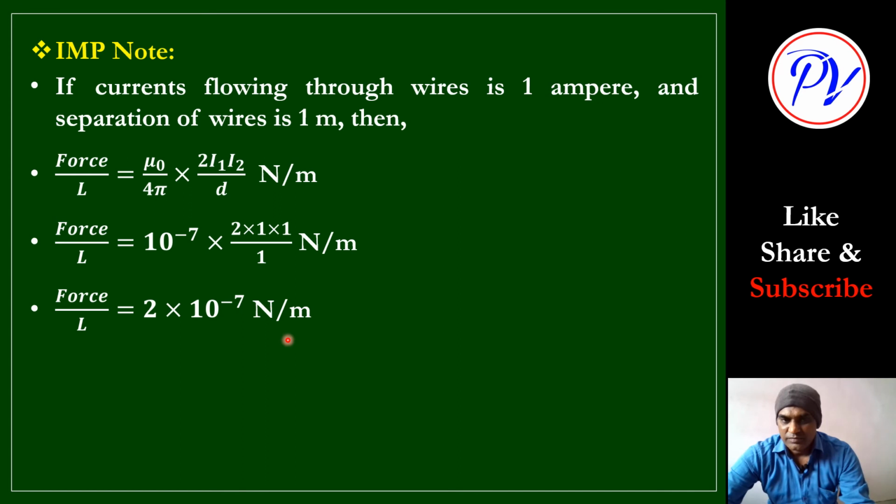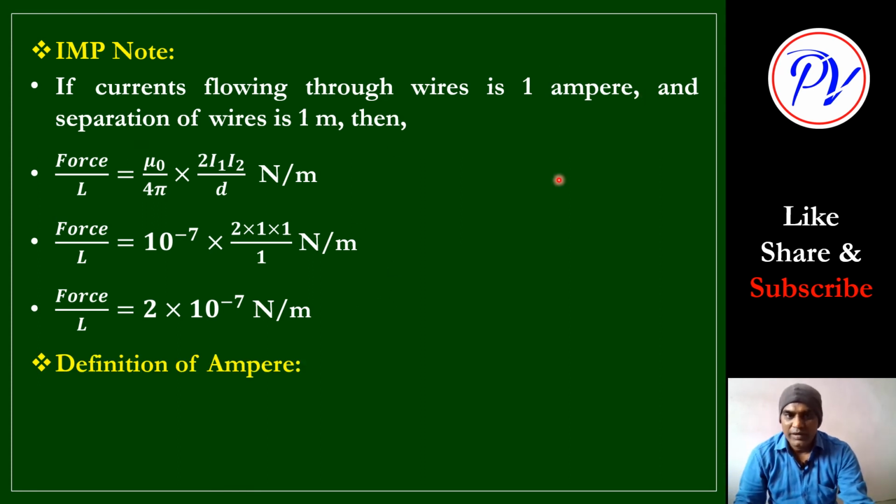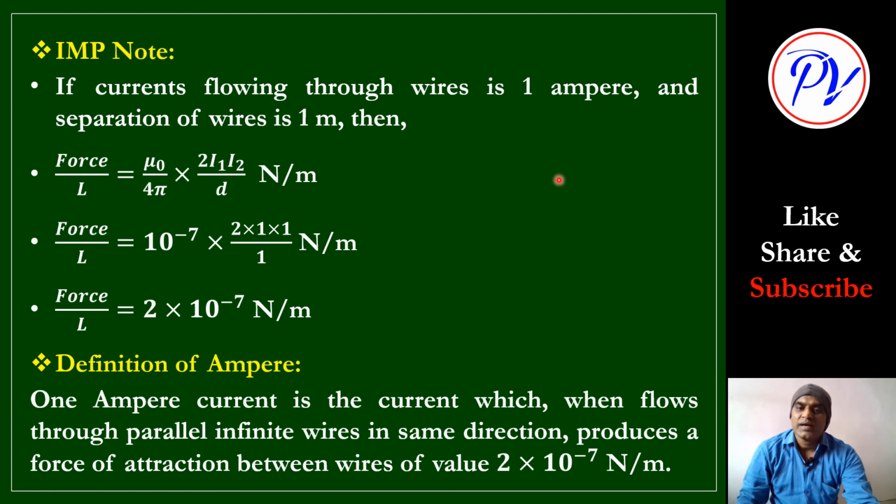So a constant value of force is obtained. Now from this, what can we define? We can define 1 ampere current. 1 ampere current is the current which, when it flows through parallel infinite wires in the same direction, produces a force of attraction of 2 into 10 to the minus 7 Newton per meter.